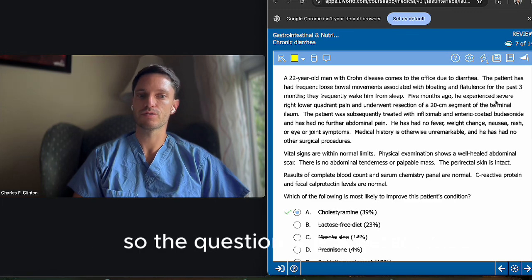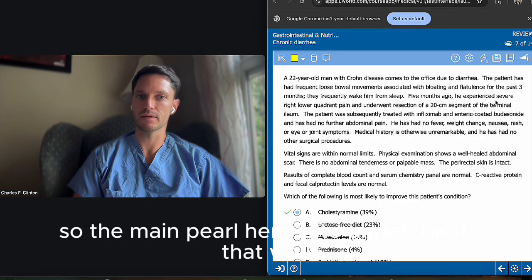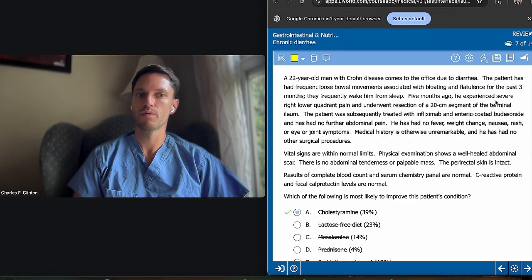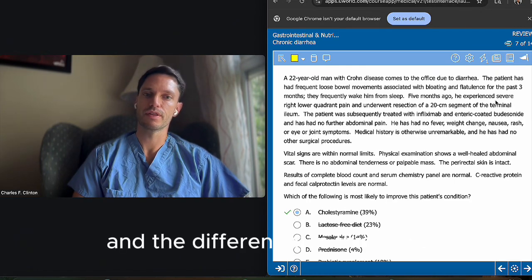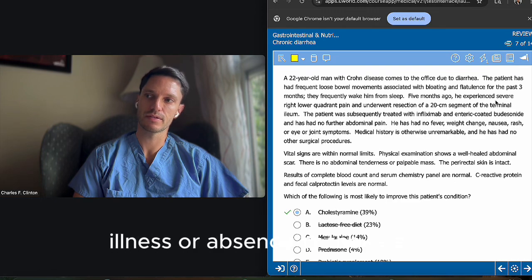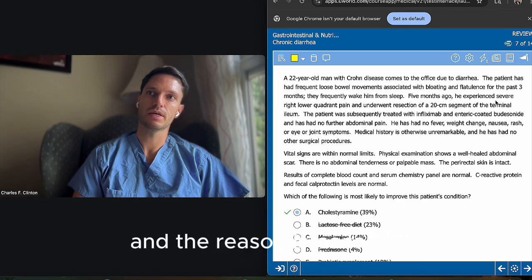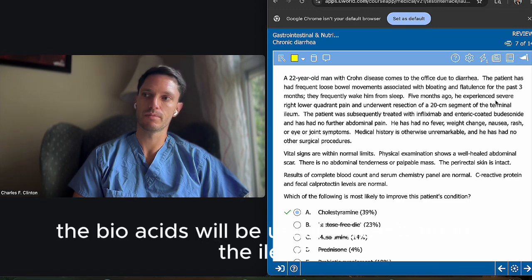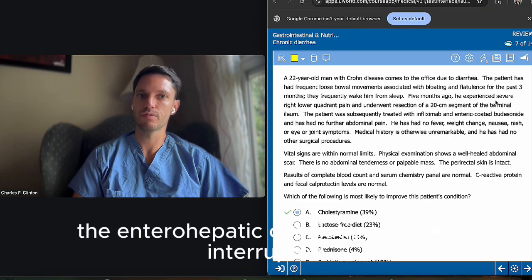So the question is asking what will most likely improve the patient's condition. The main pearl here is to understand that, number one, not all Crohn's patients with diarrhea will have a flare-up. This patient did not have a flare-up, so you have to think of differentials. The differential in this case is that patients that have an illness or absence of the ileum can have bile acid-associated diarrhea. The reason is that bile acids are usually absorbed in the ileum, and if they are not absorbed, the enterohepatic circulation will be interrupted.